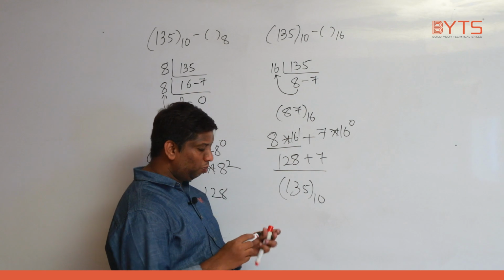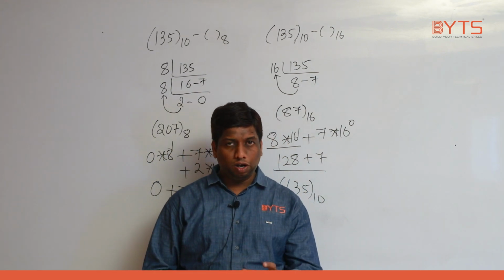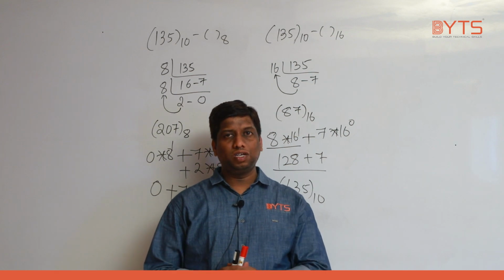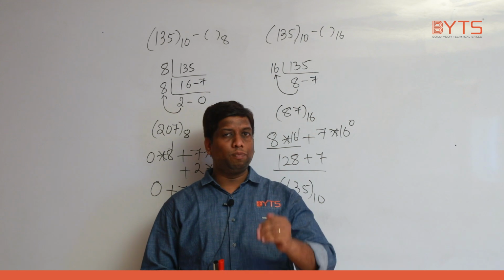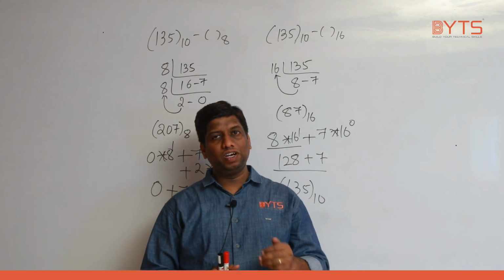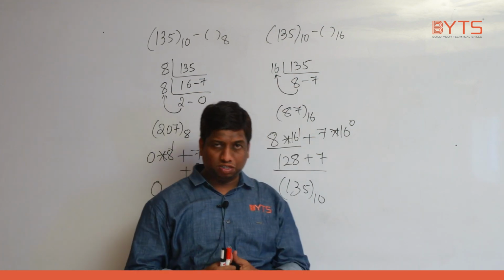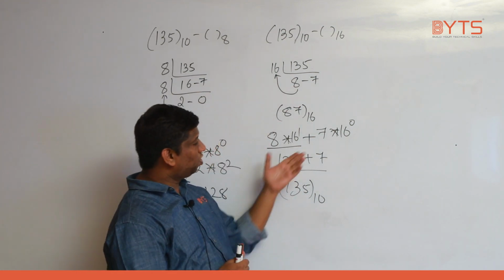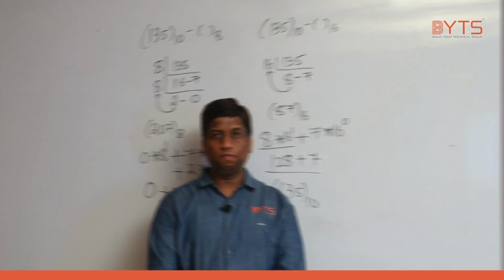So what we did here, can you please tell? Totally we did 4 conversions here. What is the first conversion? Decimal to octal. What is the procedure? Divide with 8. What is the reverse of it? Multiply with 8 powers. Next, what we did? Decimal to hexadecimal. What is the procedure? Divide with 16, and the opposite is multiply with 16 powers. I hope this is very clear.